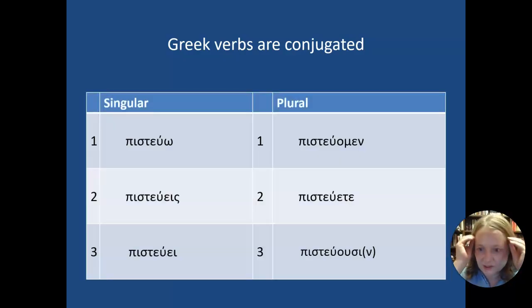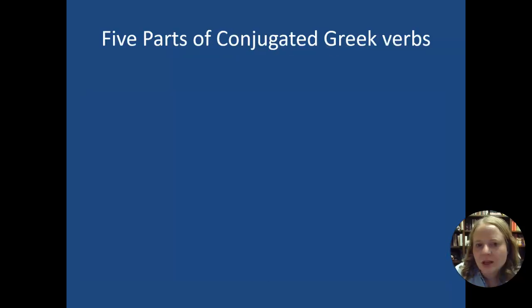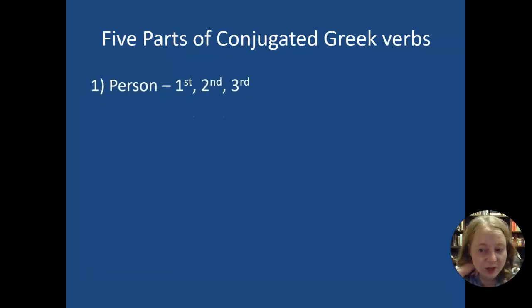Verbs are conjugated, and so the verbs in Greek tell you what person is doing the thing. So pisteuo means I believe, pisteueis means you believe, pisteuei means he, she, it believes, pisteuomen means we all believe, pisteuete means you all or y'all believe, and pisteuousin means they believe. The parts that go along with that conjugation are first person, second person, or third person. First person being I or we, second person being you or y'all, and then third person being someone that's over there, he, she, or it, or they.